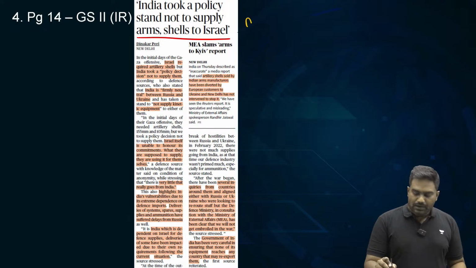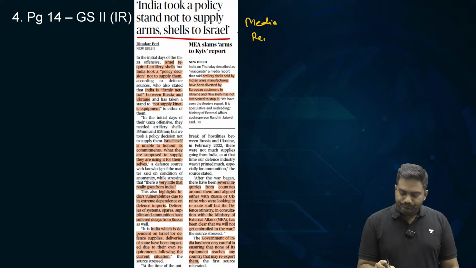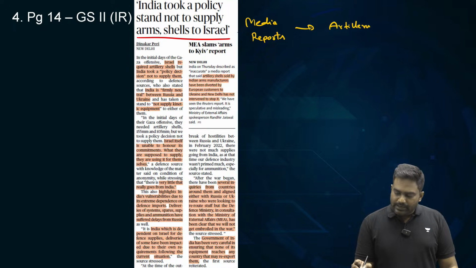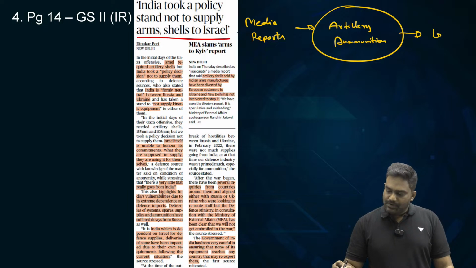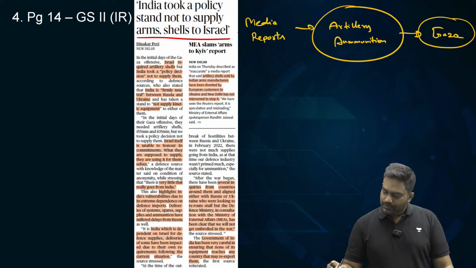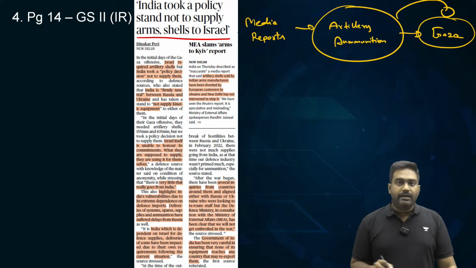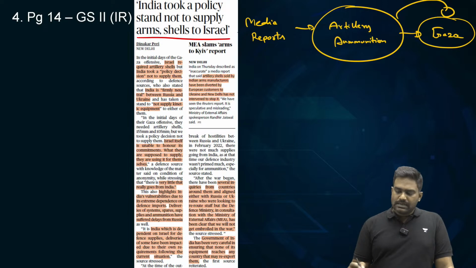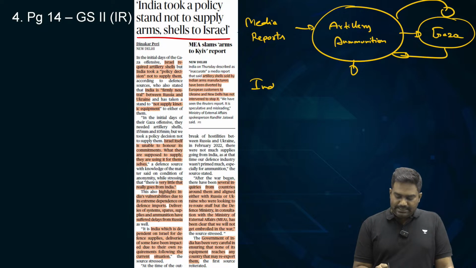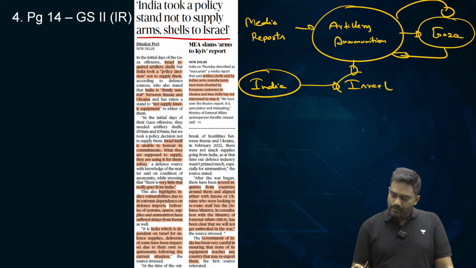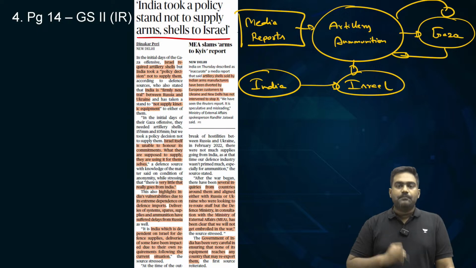See, there have been several media reports that artillery and ammunition manufactured in Indian defense factories have been found in Gaza. A few shells and casings have been found in Gaza with markings of Indian defense companies, leading to accusations that the Indian government allowed the shipment of arms and weapons to Israel during the ongoing Gaza war.